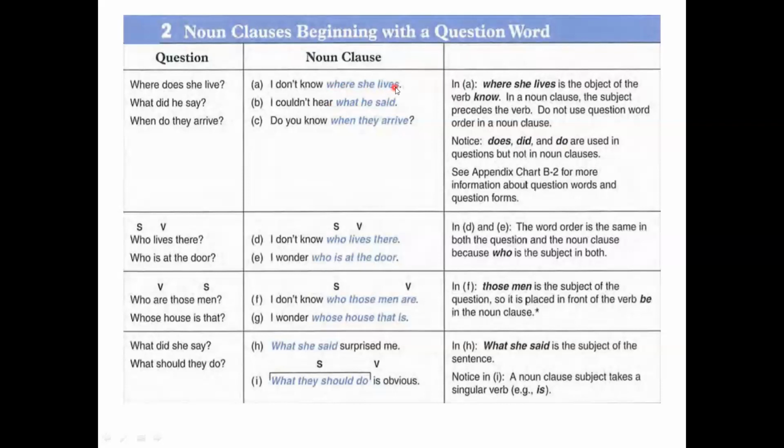So he would think of where she lives, not where does she live. What he said, not what did he say. When they arrive, not when do they arrive. Here there is a different structure in noun clauses than the form of the question. So he would change the structure of the noun clause when we build it from a question. In noun clauses, we should not use auxiliary verbs. We should not use does or did or do. You got the point? Good.